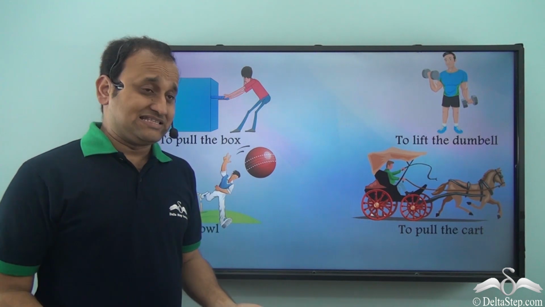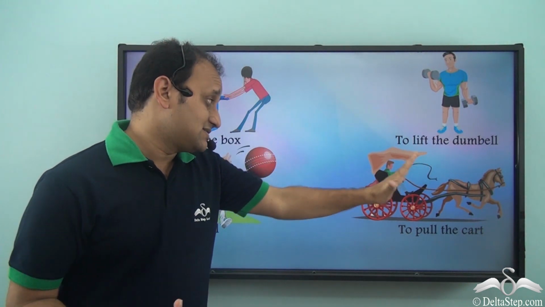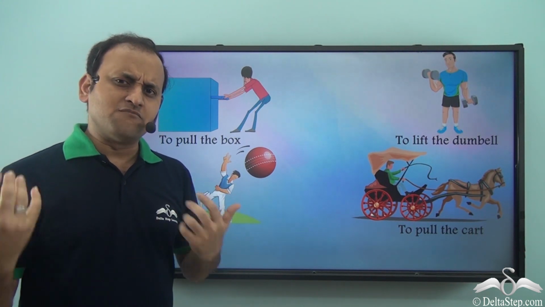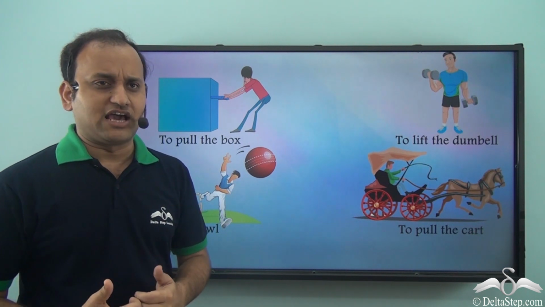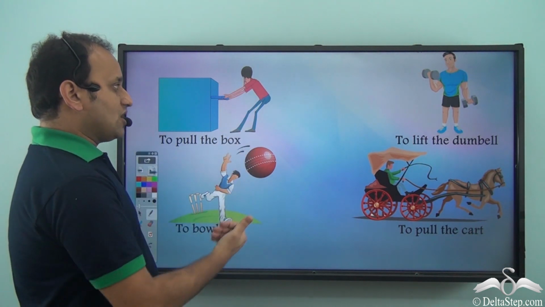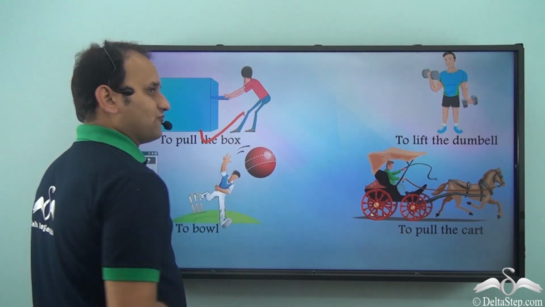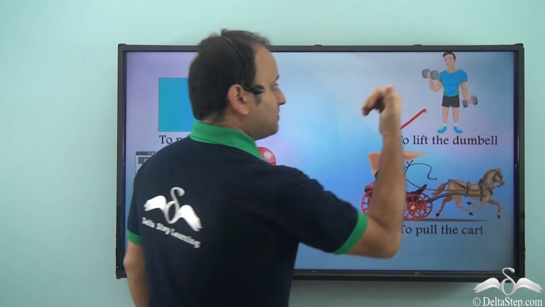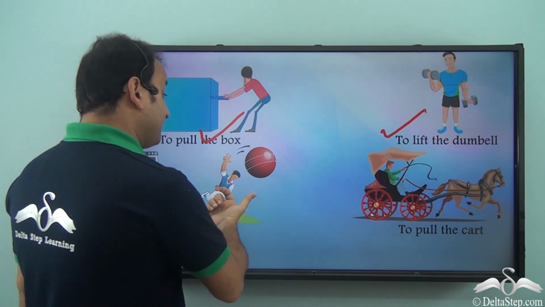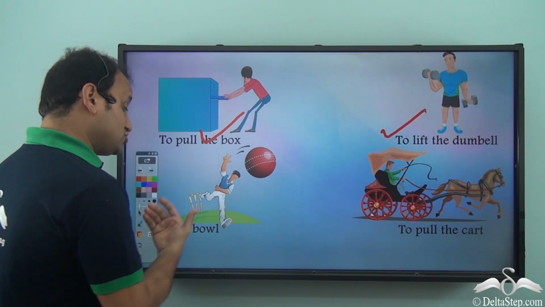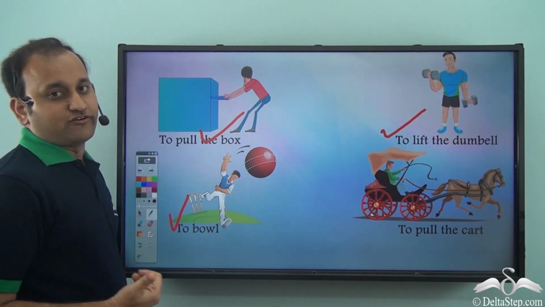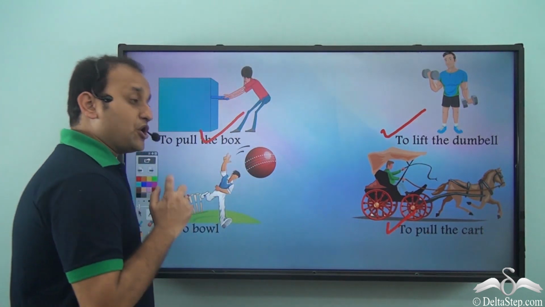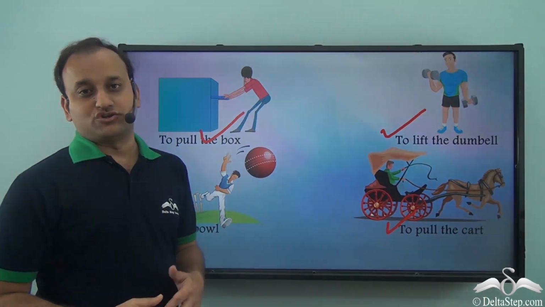Now you can see here that in all the cases muscular force is being applied. So we apply a lot of muscular force in different scenarios in our lives. So in order to pull the box, again muscular force is being applied, and to lift the dumbbell muscular force is being applied, even to throw the ball or to bowl muscular force is being applied, and to pull the cart again the horse is applying a muscular force on the cart.